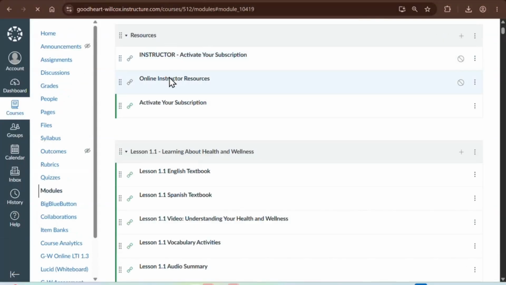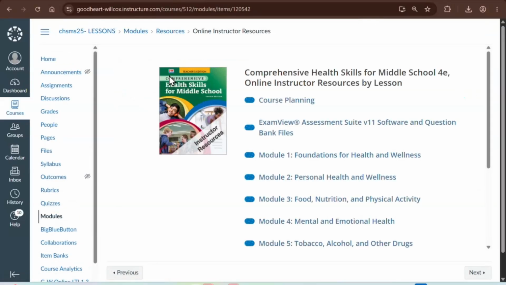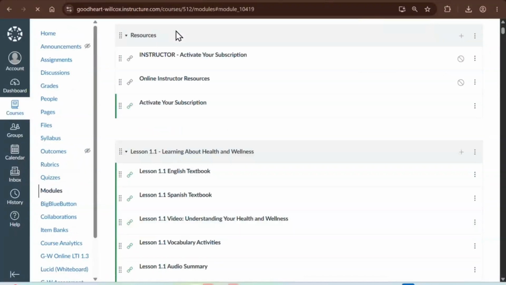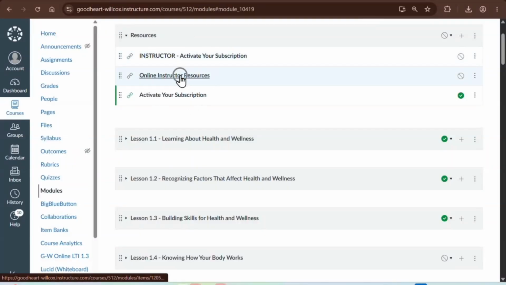And then from there, you want to click the online instructor resources, just to make sure that your screen would look similar to mine. Now, I'm navigating the middle school program, so that's why you see that title. But how you navigate the middle school program will be the same as navigating the high school program. So I've just returned back to the resource folder. We know that our activation has been successful because I have access to those teacher resources, which we're going to explore a bit later in the video.